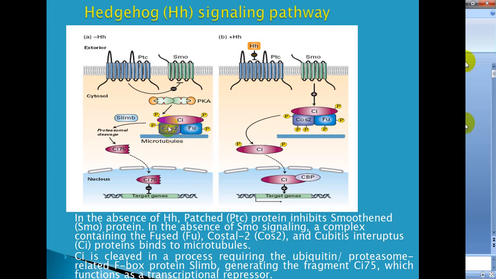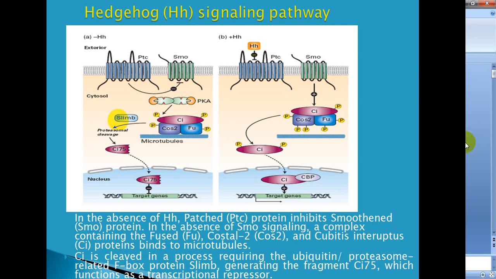Once they are phosphorylated, what happens? There is another protein, that is SLIMB. So this CI, cubitus interruptus, is cleaved in a process requiring the ubiquitin proteasome related F-box protein, that is SLIMB.